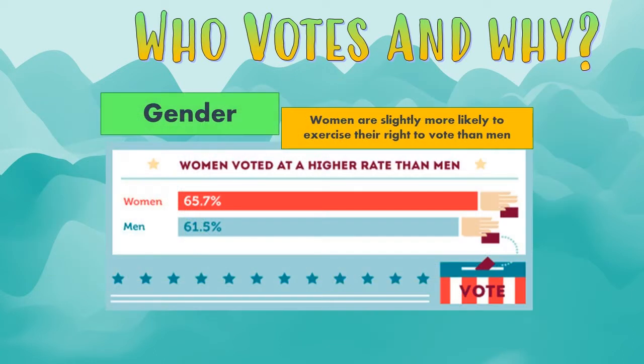So we're just going to go through some data here from previous presidential elections, and this is from 2016, which was a more normal election than the 2020 election. But in 2016, we had women voting at a higher rate than men. Women are a little more likely to exercise their right to vote than men are. They're a little more likely to participate in other ways as well, thinking about participating in things like protest or donating money to candidates or causes and things like that. So women are a little more engaged than men politically.